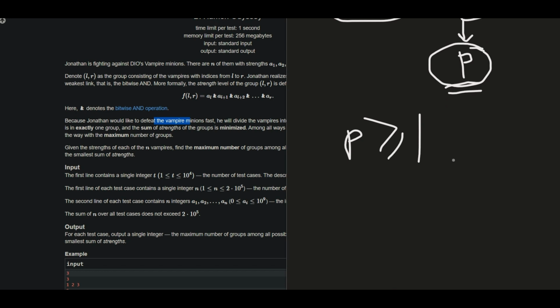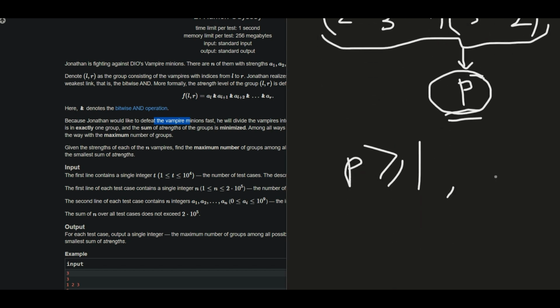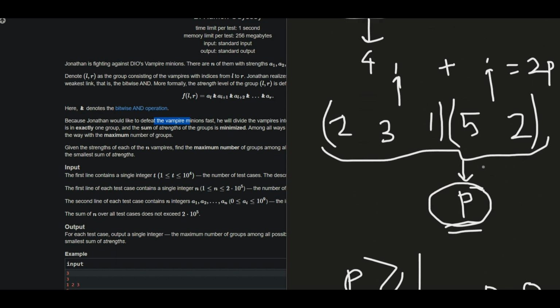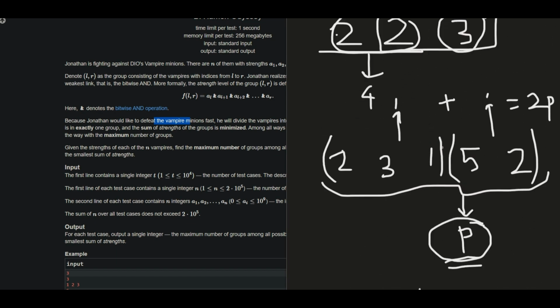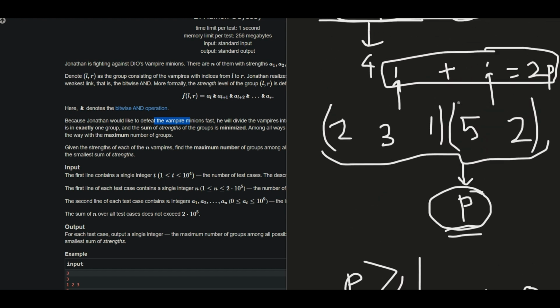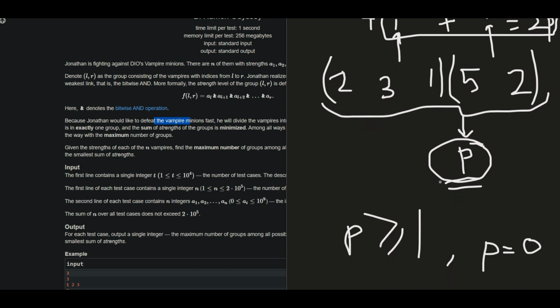But there is a case. Let us assume that the value of P turns out to be 0. If P turns out to be 0, then this won't hold true. Taking the sum of values will not cause any difference, because 0 plus 0 would still give 0. In this case, the array can be split into multiple parts.